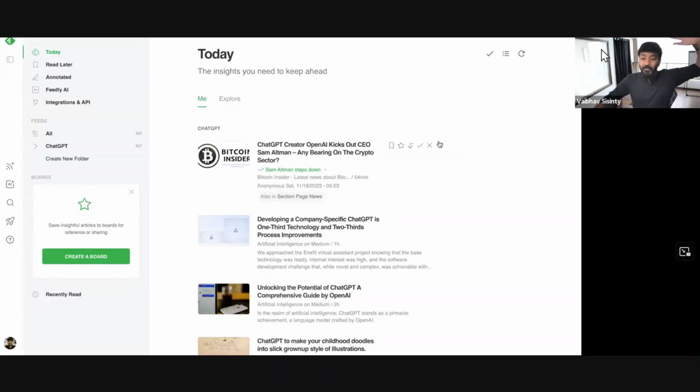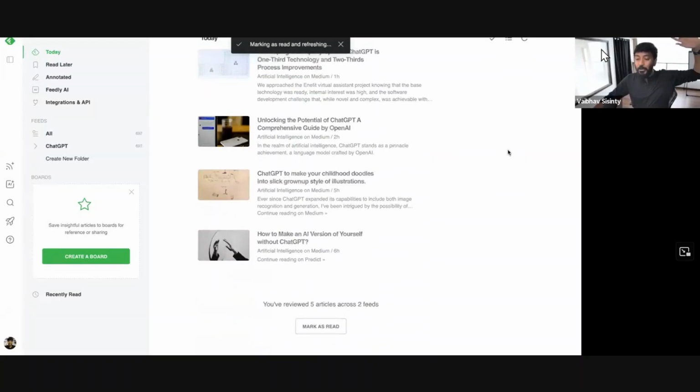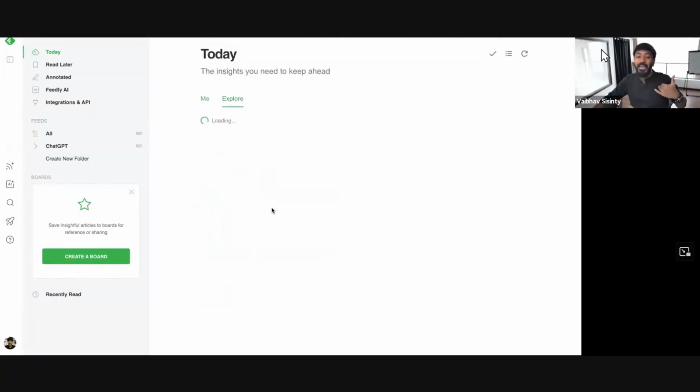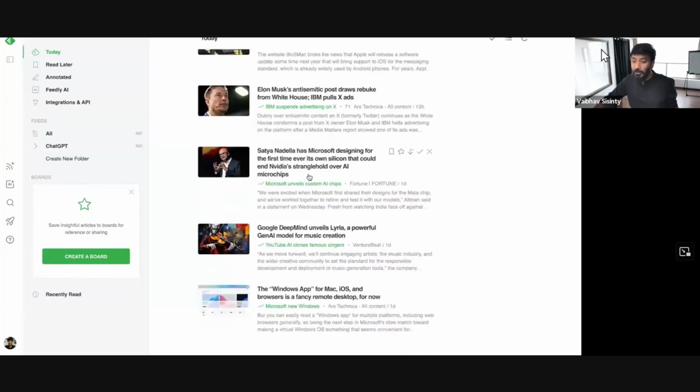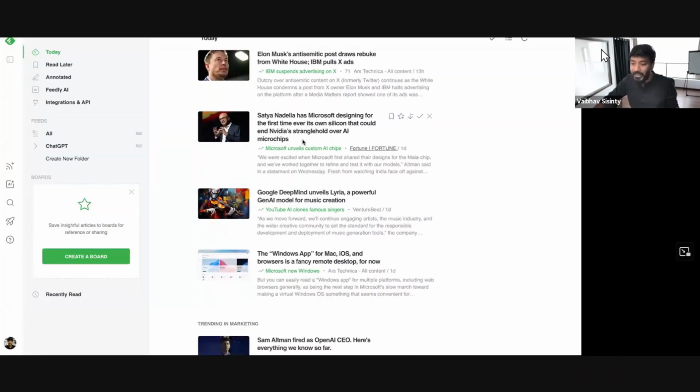So on the internet, every time there's a new thing that comes up, it automatically goes through and gives me the article right here so that I don't have to worry about it. Something that came one day back is right here. So it scrapes the internet and shows me what are the new things that are coming up in AI. And you can do the same for the keyword that you want. Let's say product, let's say founders, let's say your industry, let's say steel and whatever industry you're in. Every time there's a new article that is coming up on that, it will scrape the internet and show you here. And that way you're always on top of your game and have great content ideas.